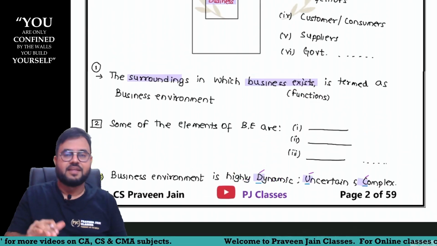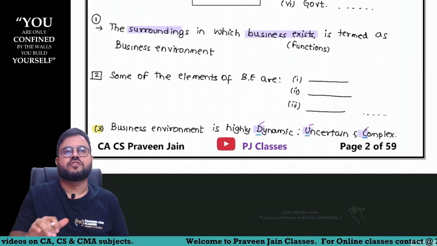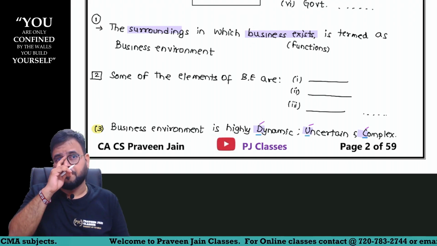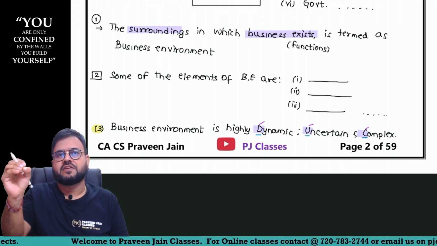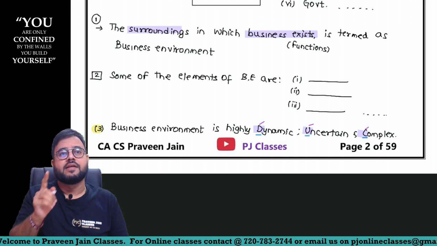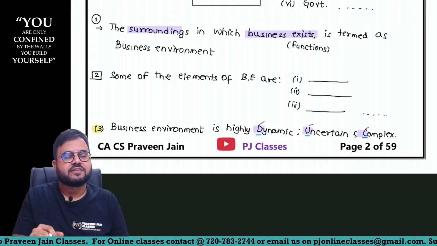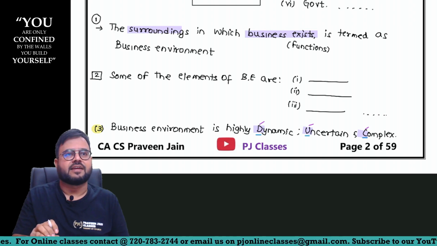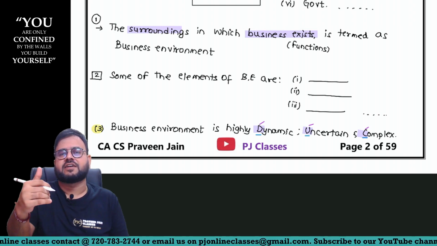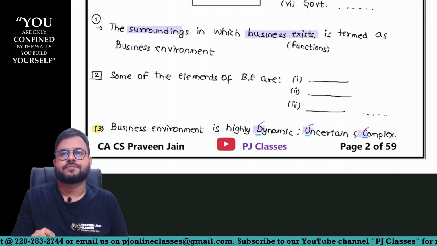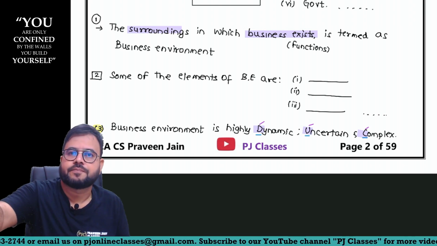Let's go, sir. 3 points. Did you make a note of these points? 1, 2, 3. Point number 1. The surroundings in which business exists or functions is called the business environment. Some of the examples you have written, sir. And now you are saying what? Business environment is not static. It is highly dynamic, uncertain and complex. Can I go forward, guys? Bolo Raja.